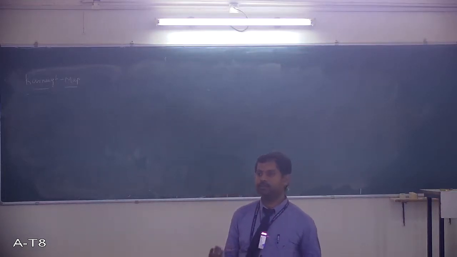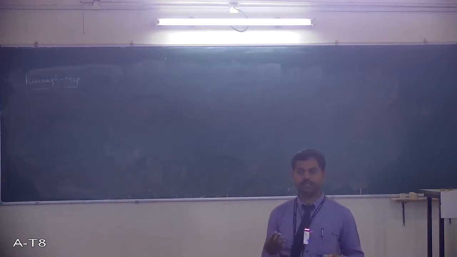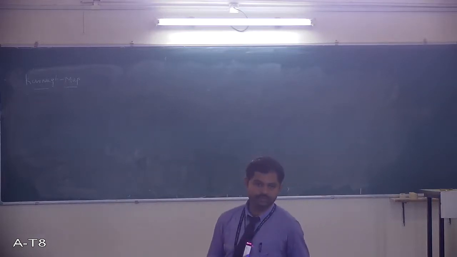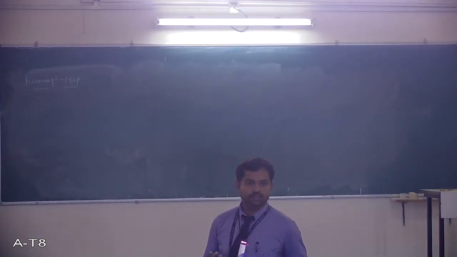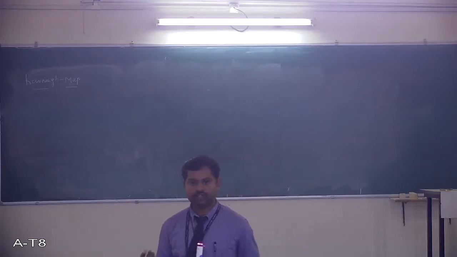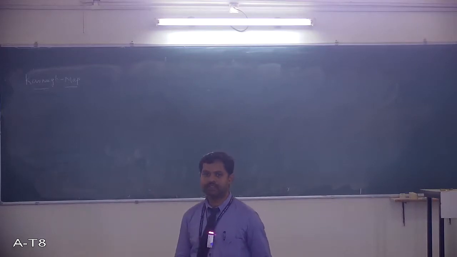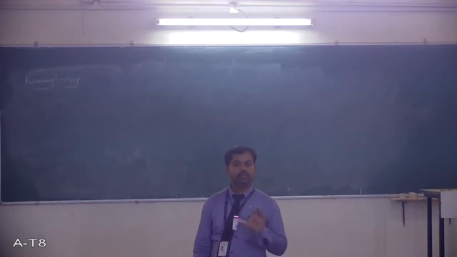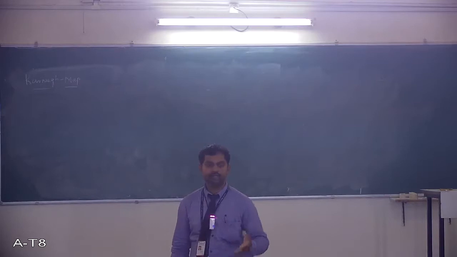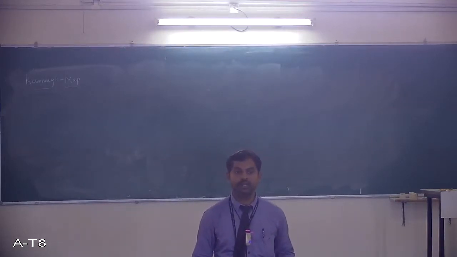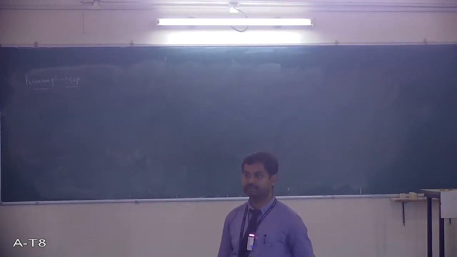See, K-map is a graphical method to simplify your logical expression, right? How important that simplification process is, you all know that. It ultimately makes my entire system very efficient.